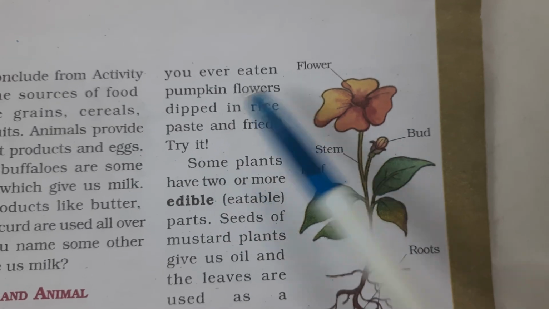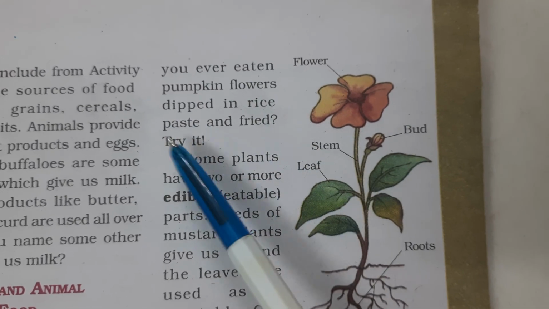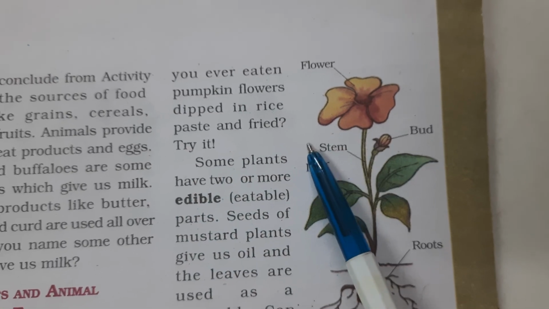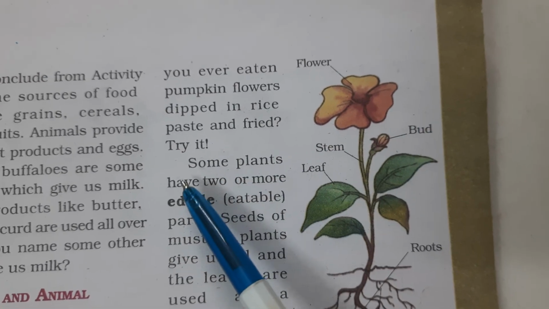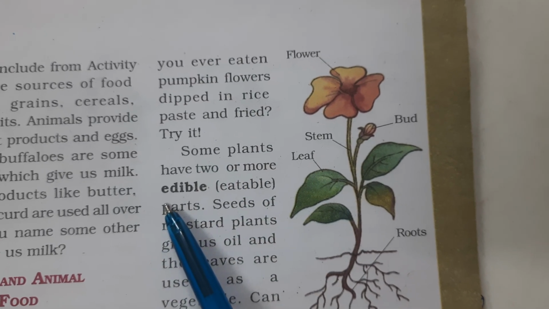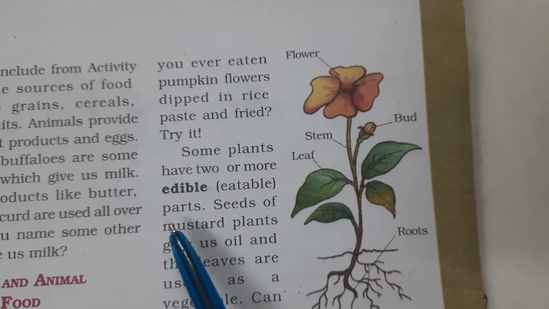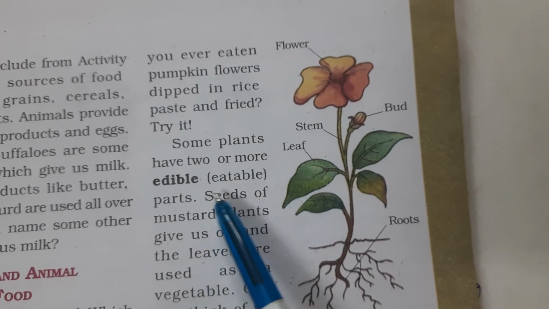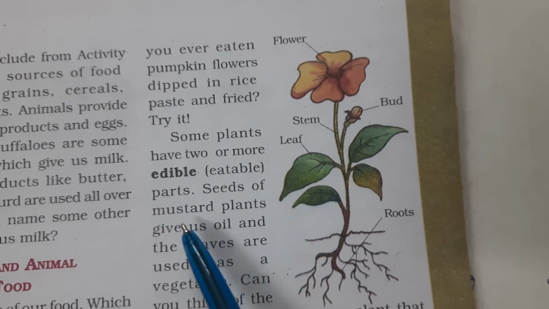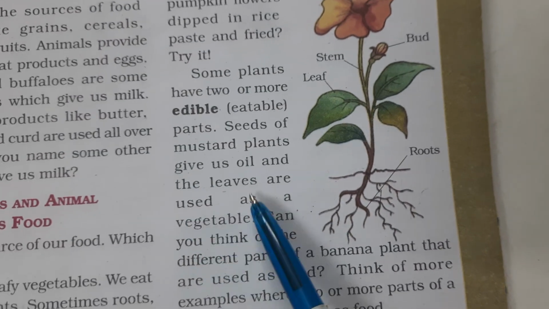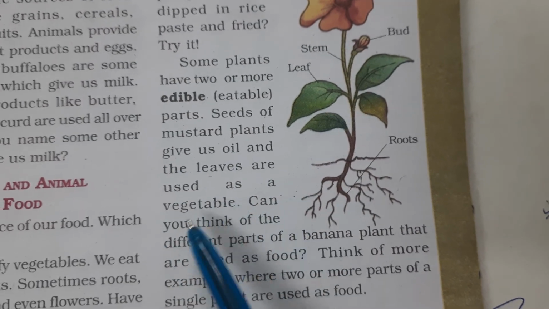Have you ever eaten pumpkin flowers? Look at here, this is a pumpkin flower. Dip it in rice paste and try it. It becomes crispy when you eat this. So some plants have two or more edible parts, like flowers and leaves. Seeds of mustard plants give us oil, and the leaves are used as vegetables.